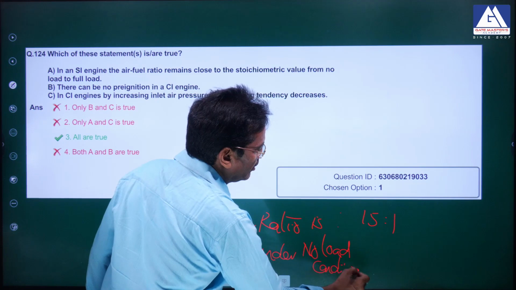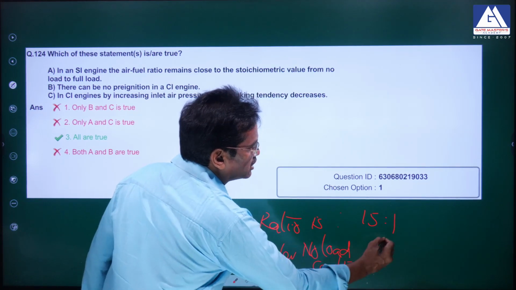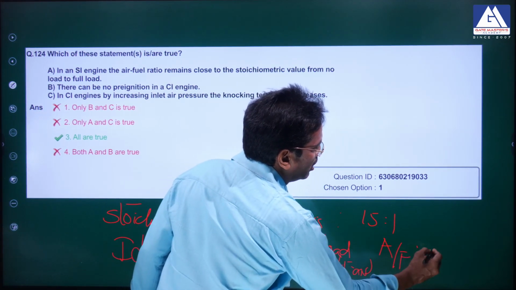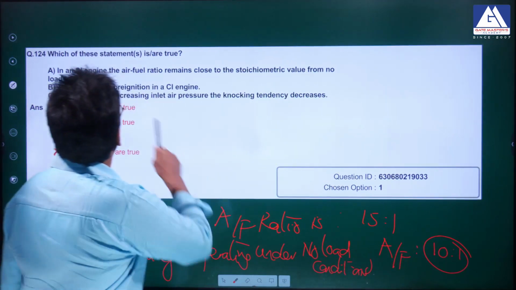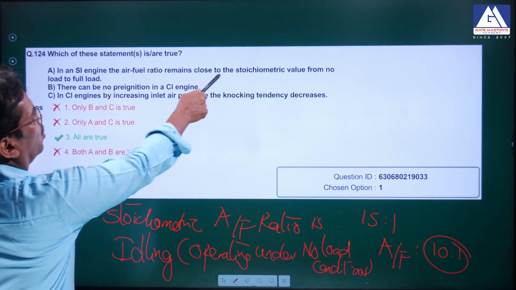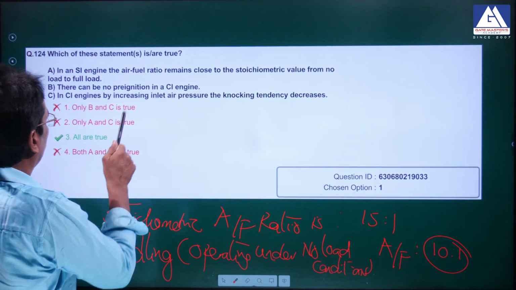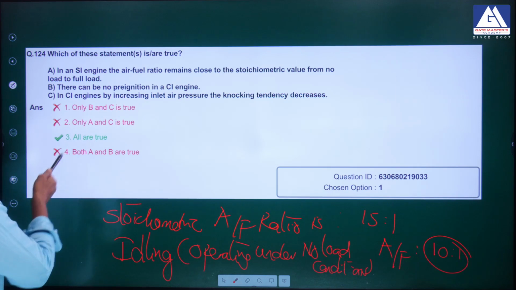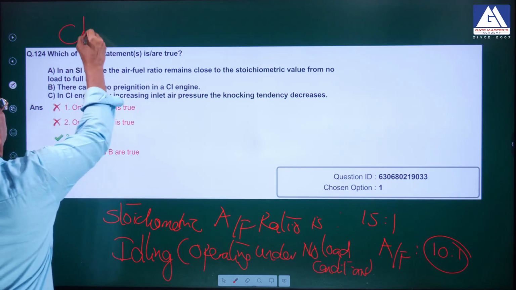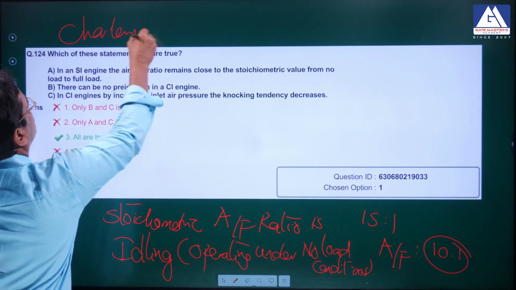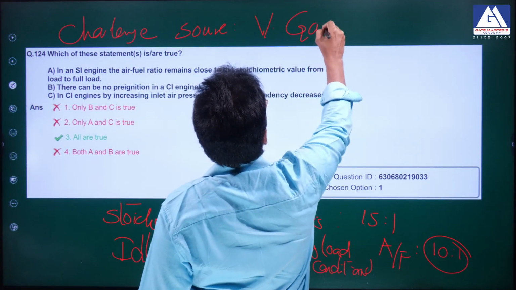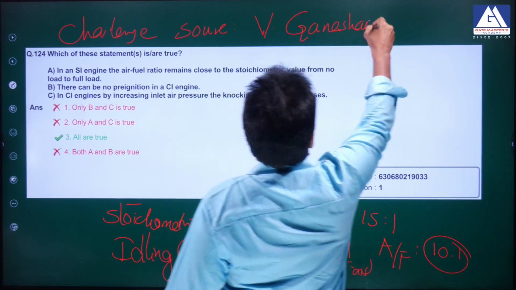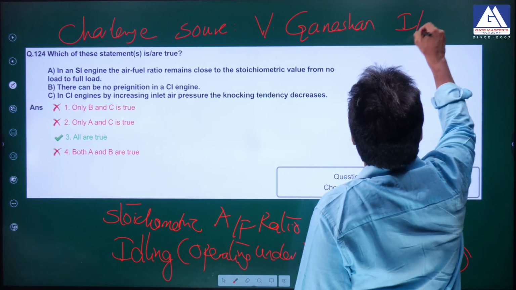In such cases, the air fuel ratio we need is almost 10:1, near to 10:1. But there is quite a difference. In an SI engine, the air fuel ratio remains close to the stoichiometric value from no load to full load. Wrong option, but he has given all are true. Definitely you can challenge this. The source I can say is V Ganesan, a very standard book for IC engines: Internal Combustion Engines.